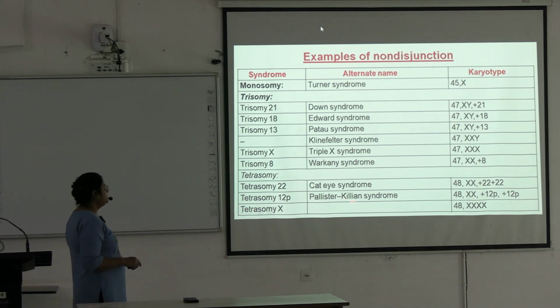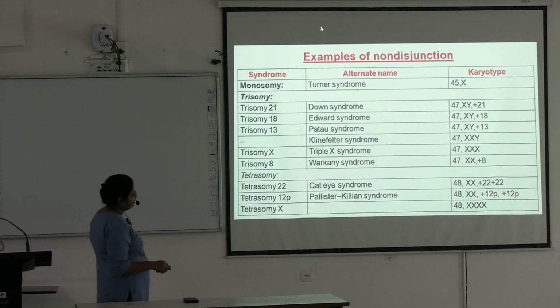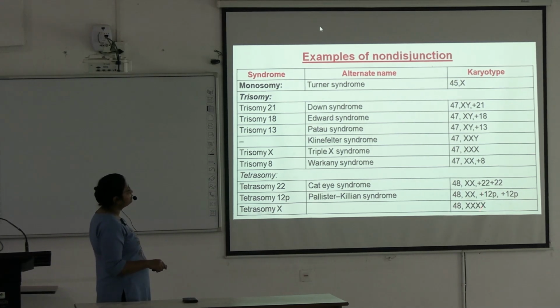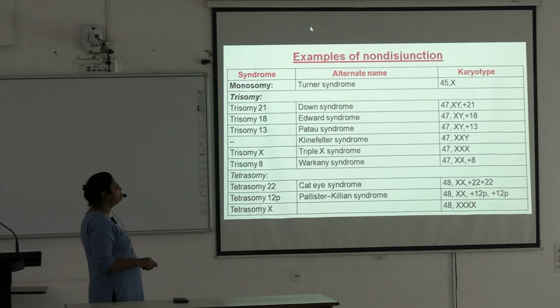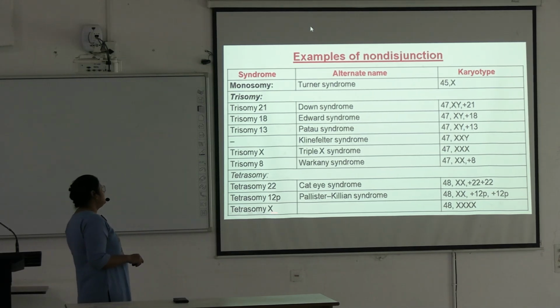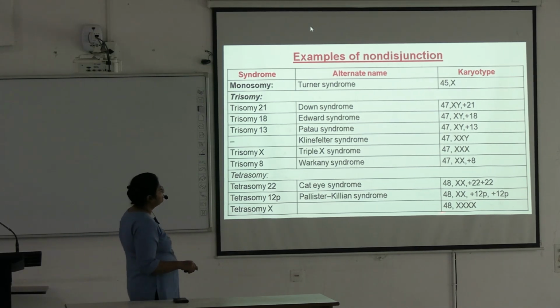Tetrasomy 12p, Pallister-Killian syndrome, 48 XX plus 12p, two 12p are added. Then tetrasomy X, 4 X chromosomes are present here.